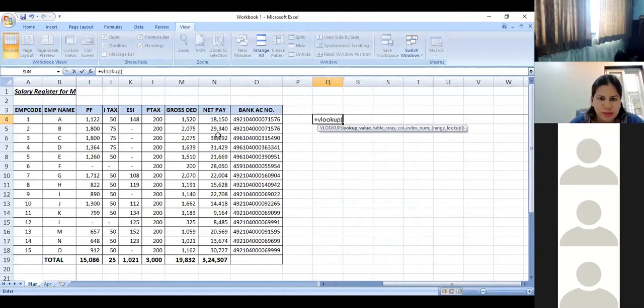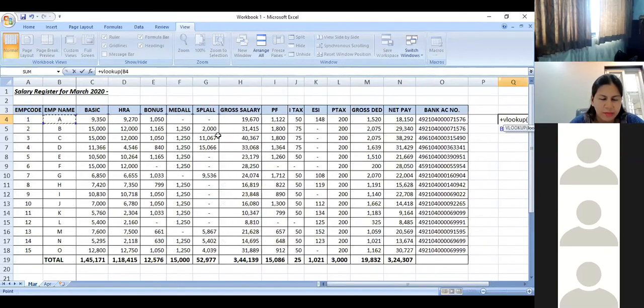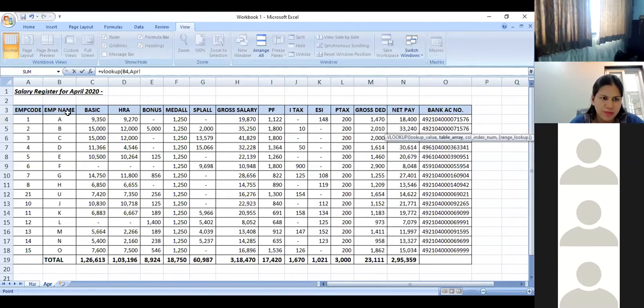Now, what you have to search here is the employee name, because we have considered that as a constant. So I search this employee name in the data against which I require the number. I want to check what is the net pay of Mr. A in the month of April. So I move here, I select the cell where exactly Mr. A appears, or the header where Mr. A appears, which is employee name.